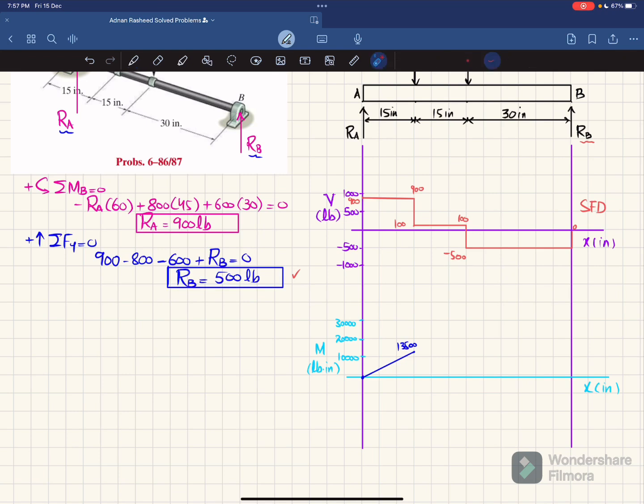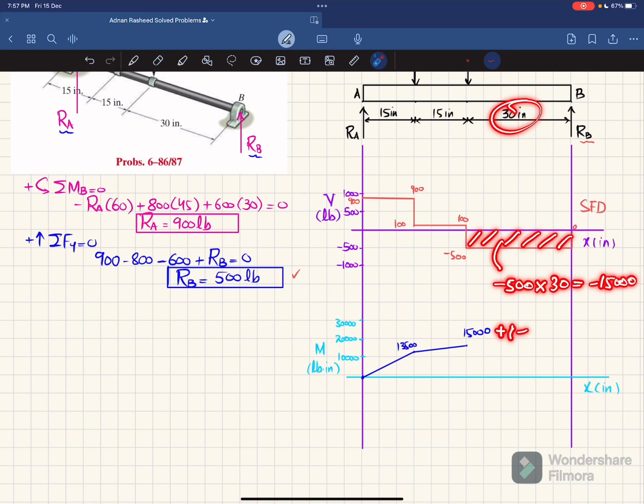The second area under the shear force diagram is this area, and this area is equal to this height multiplied by 15, which is equal to 1500. So 13,500 plus 1500 will give you 15,000. So at this length, we will have 15,000. So we'll locate 15,000, that 15,000 is this one. And you can see this area is a positive area, and the shear force is a horizontal line with 0 degree, so bending moment will be one degree higher, and it will be a straight line. Okay. The third area under the shear force diagram is this area, and this area is equal to minus 500 into length 30, which is equal to minus 15,000.